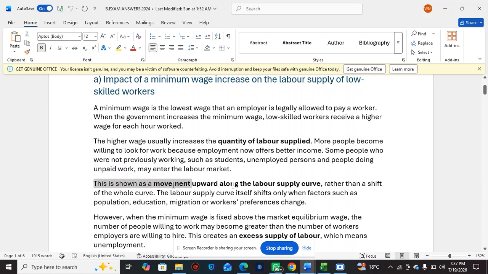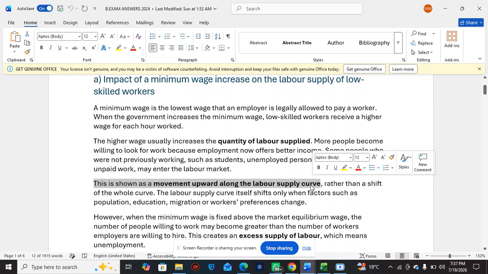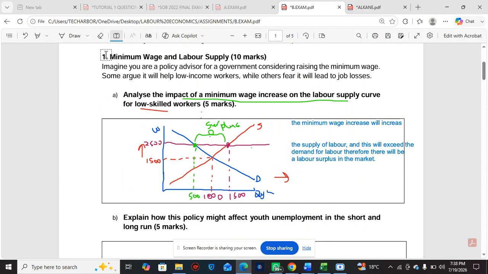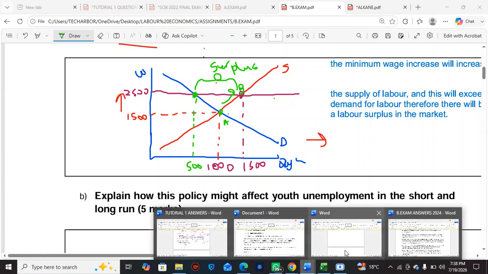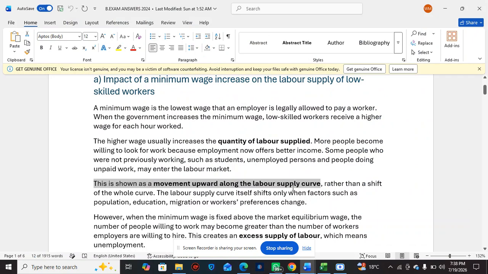This is shown as a movement upward along the supply curve. As you can see, from our equilibrium point A, we move to point B in terms of labor supply. At first, labor supply was 1,000. Now it's moved up to 1,500. So this is shown as a movement upward along the labor supply curve rather than a shift of the whole